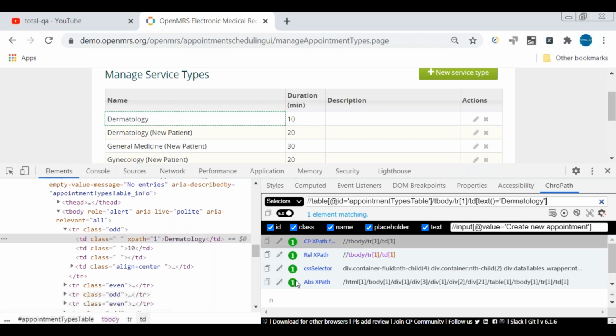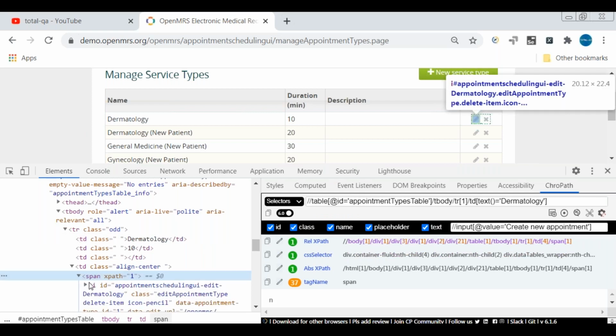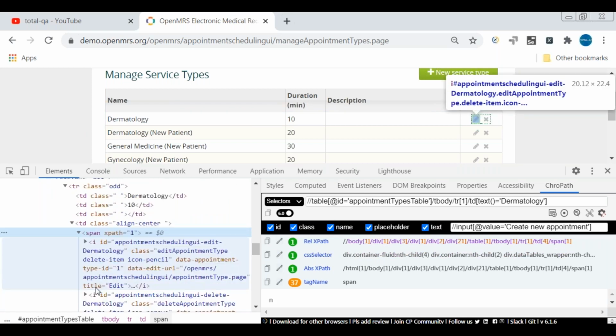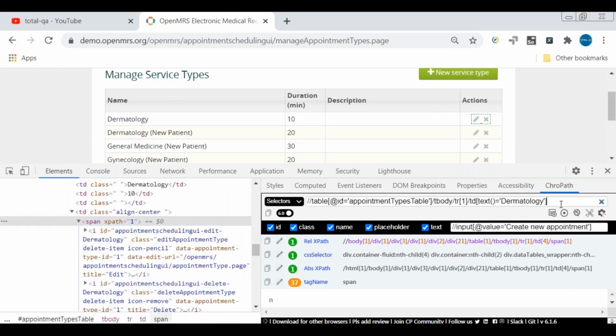Then we have to identify this table data to click on this particular span. In the span we have an I, and in the span we have another I. So we have to select an I to click on this cross symbol. We have to use following sibling here because they are all following siblings.